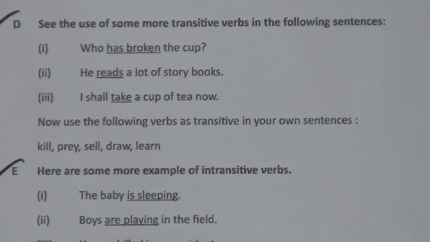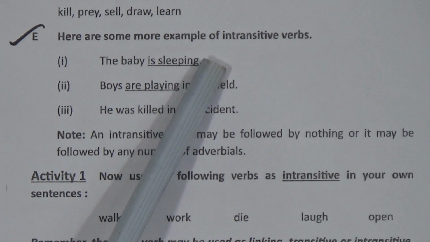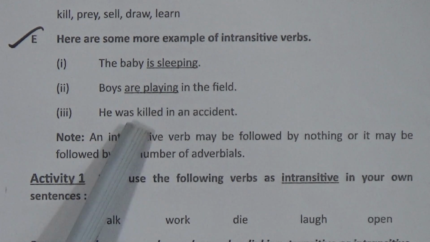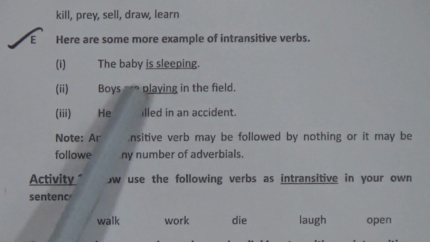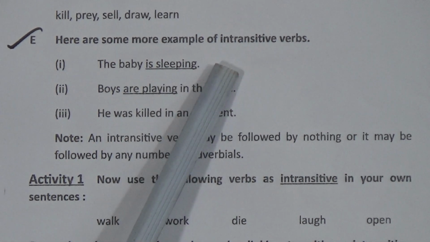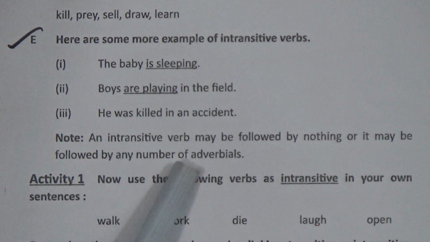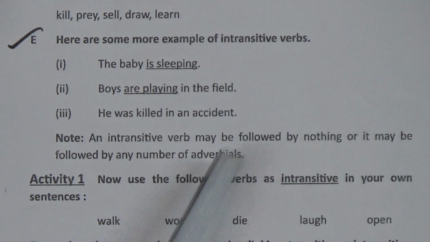Now look at the examples of intransitive verbs. The baby is sleeping. Look, after sleeping there is no object. The boys are playing in the field. He was killed in an incident. So look at the first example, the baby is sleeping. There is no object at the end of this verb. An intransitive verb may be followed by nothing, or it may be followed by a number of adverbial phrases.